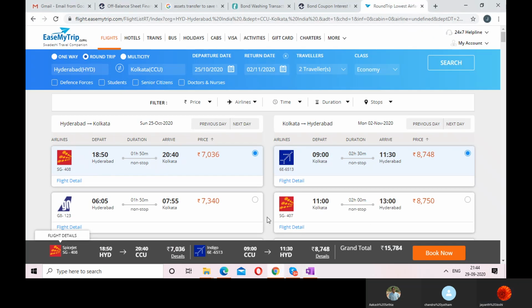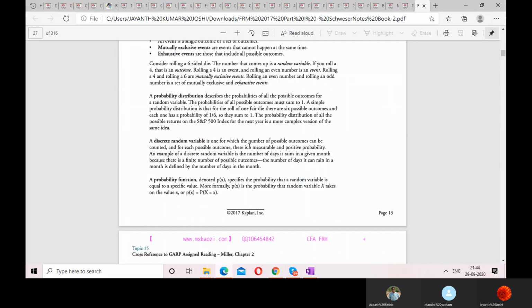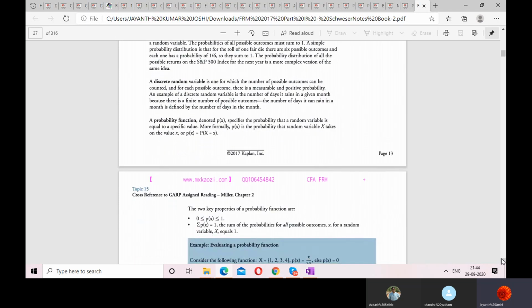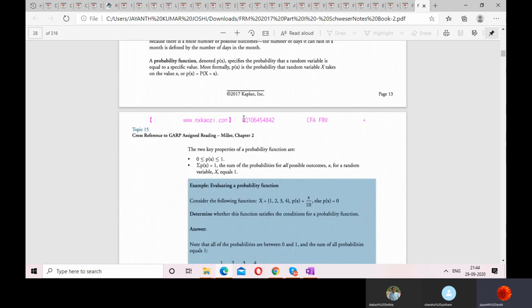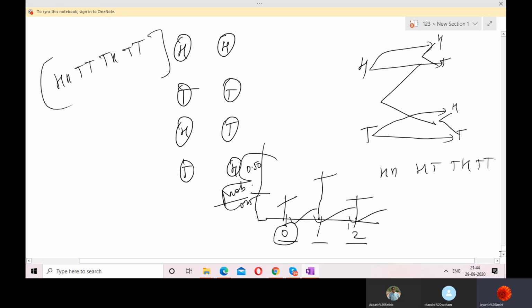Next point. Now, discrete random variable I have explained to you, what that is, and probability function. So you know a probability function is nothing but probability; this is the probability function, or probability of x is equal to r.